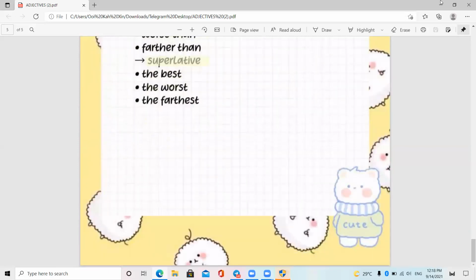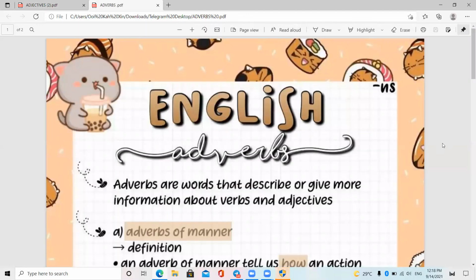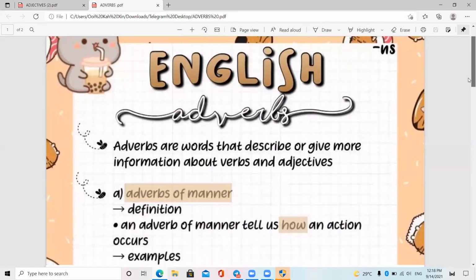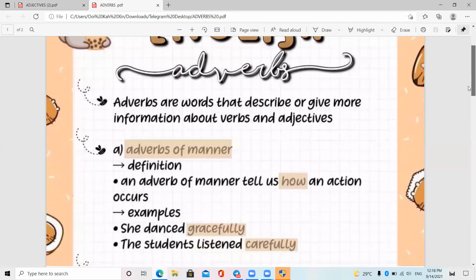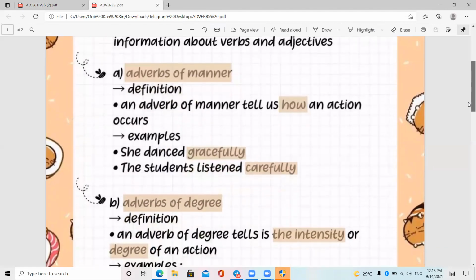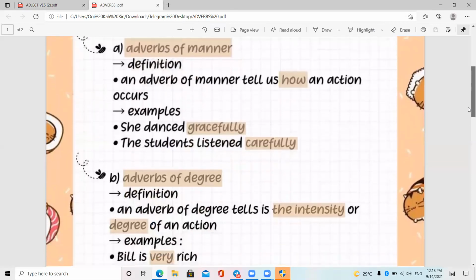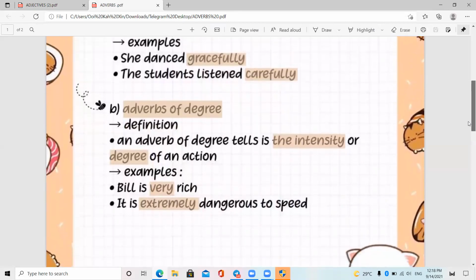So that is the adjective. And second, we can look at adverbs. An adverb is a word that describes or gives more information about verbs and adjectives. Adverb of manner definition: an adverb of manner tells us how an action occurs. Example, she danced gracefully and the students listened carefully.